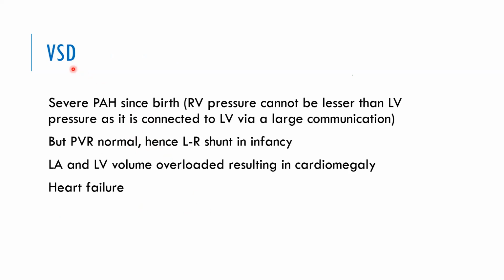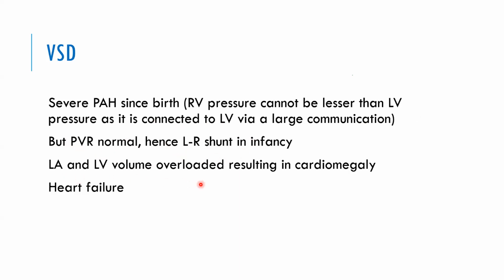Now, in VSD, you please understand, there is severe pulmonary hypertension since birth. I have seen that PGs or even some of my colleagues use the term, this VSD will develop pulmonary hypertension. A VSD will not develop pulmonary hypertension. It is born with pulmonary hypertension. The RV pressure cannot be lesser than left ventricle because both are connected by a large communication. So in large VSD, the PA systolic pressure and the aortic systolic pressure are identical from birth, unless the VSD is closed. Okay. So because PVR is normal, there is large left to right shunt in infancy.